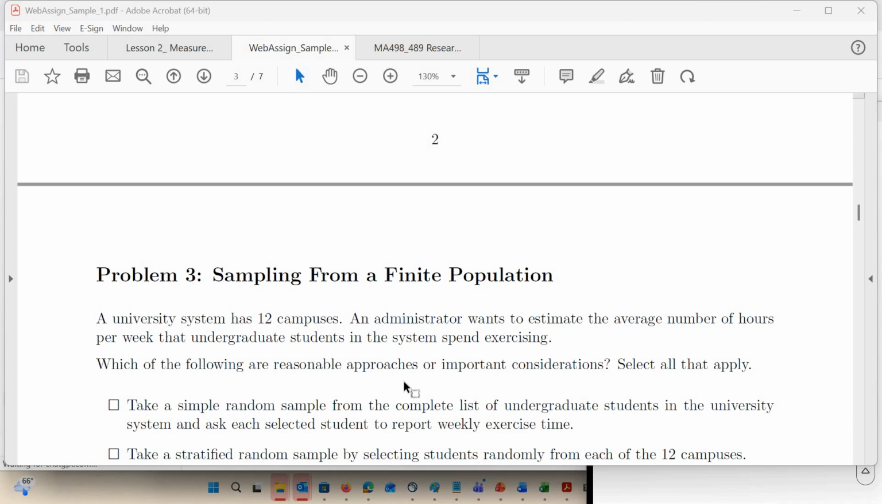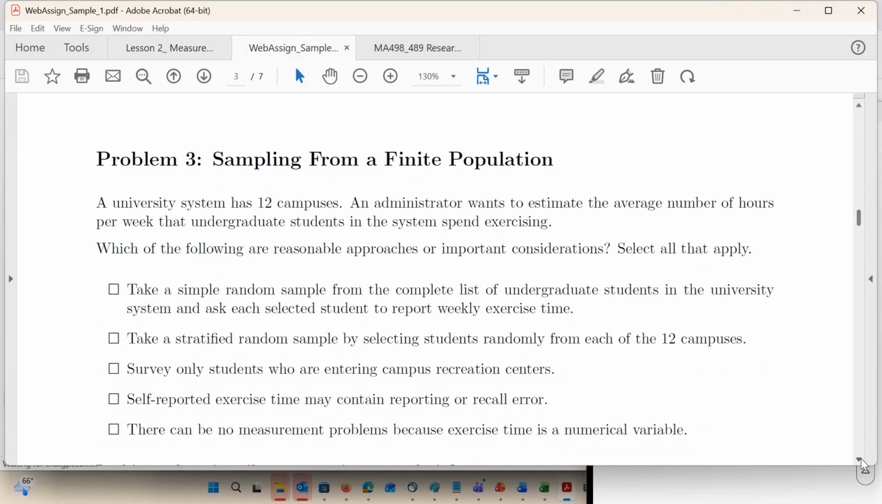I might do problem 3 and 4 together. It's like taking time to go through each one of these, but I'm trying to put myself through the same thing you're going through. So a university system has 12 campuses, and an administrator wants to estimate the average number of hours per week that undergraduate students in the system spend exercising. What seems reasonable for her to do?